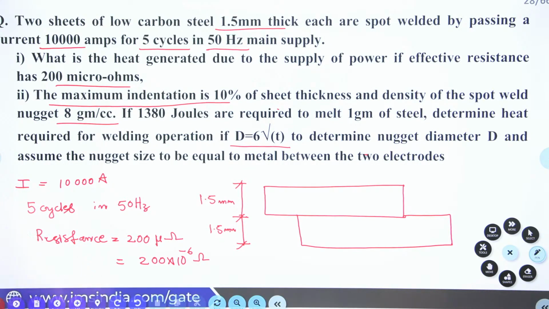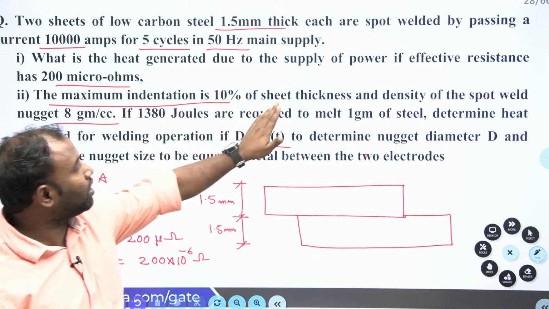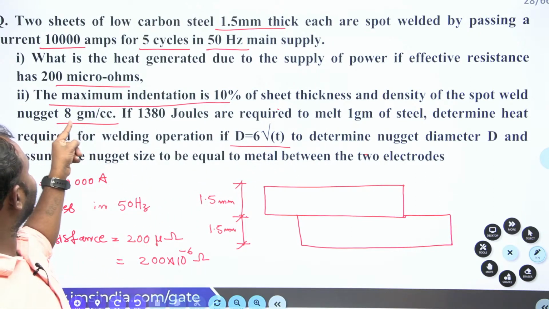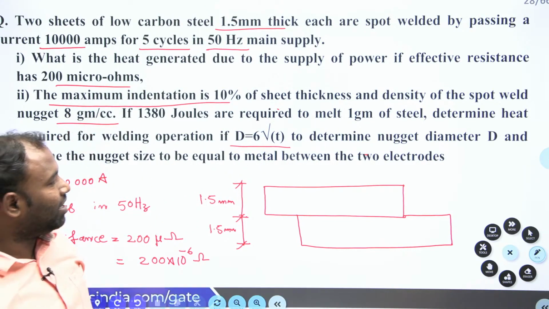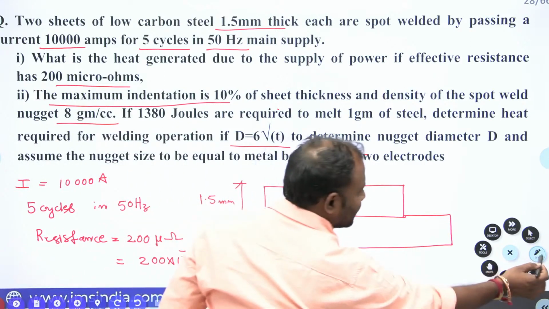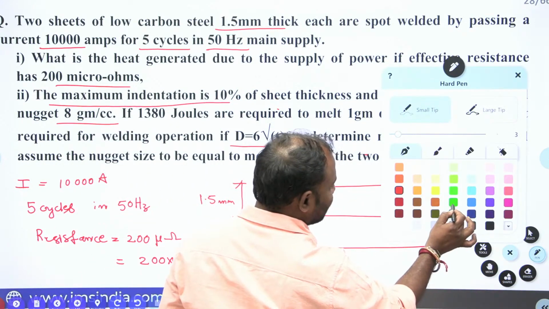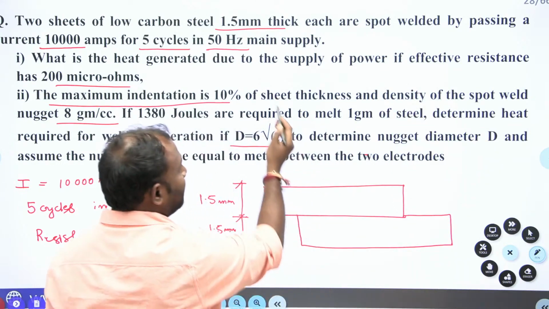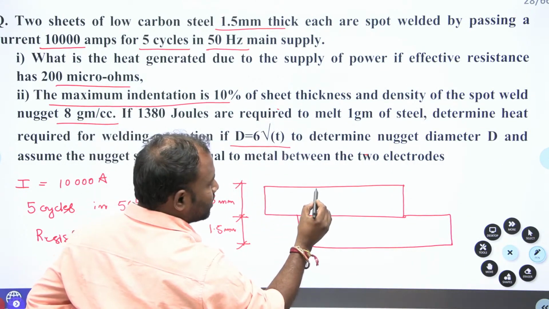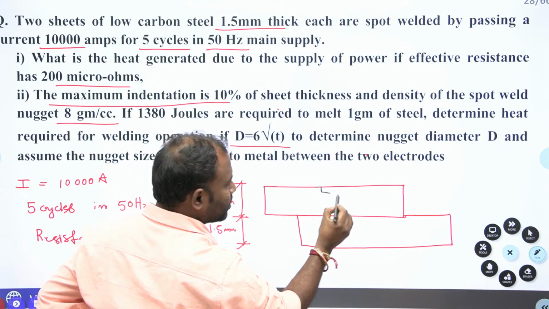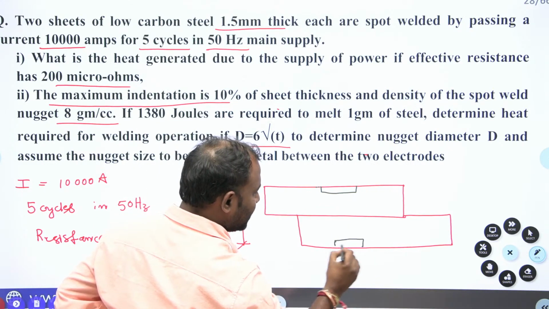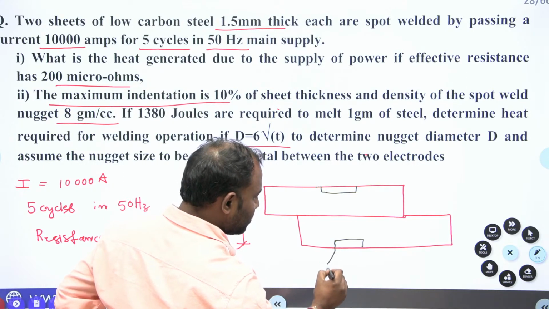Now this is the given data. Next, the maximum indentation is 10% of sheet thickness and the density of the spot welded nugget is 8 gram per cc. So 10% indentation is going to take place.